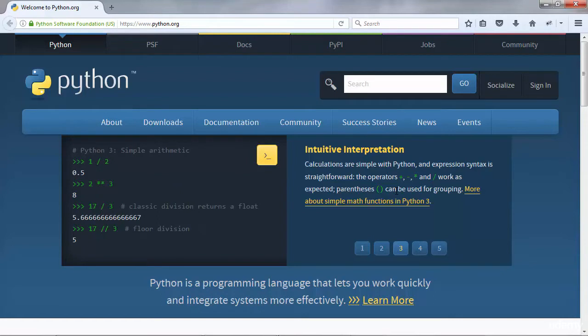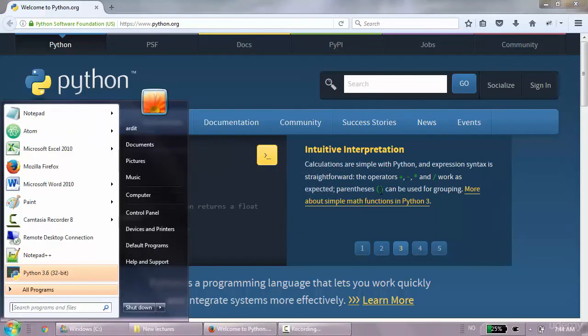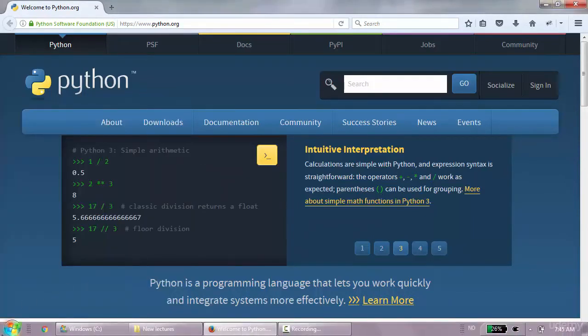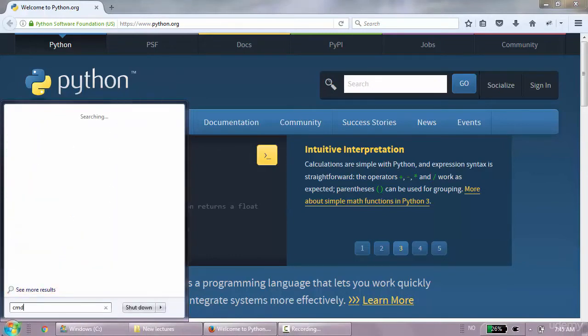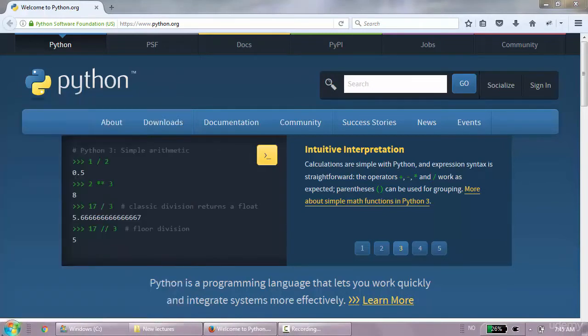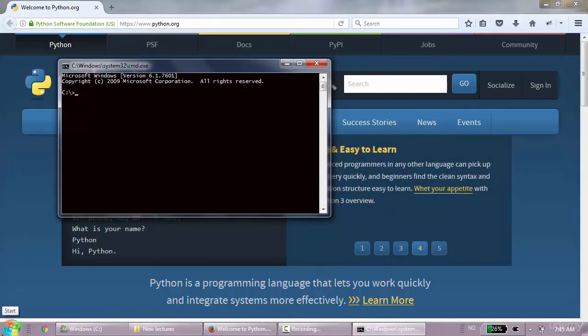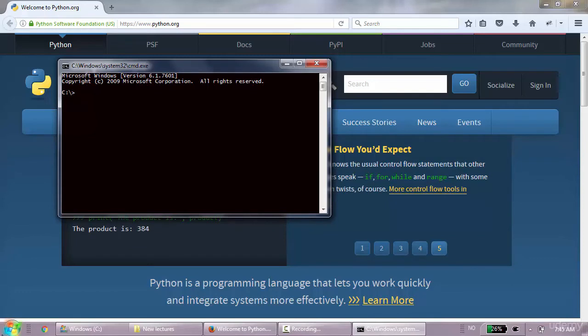So how do we do that on Windows? Well, you can press the Windows key. So we're talking about the Win key. By pressing it, you will be able to search on the Start button. Alternatively, you can simply go to the Start button, click it, and then type cmd. And then click on cmd.exe, and that will open the Windows command prompt. And so this is like the terminal on Mac or Linux. On Mac and Linux it is referred to as the terminal. On Windows it is referred to as the command prompt or the command line.